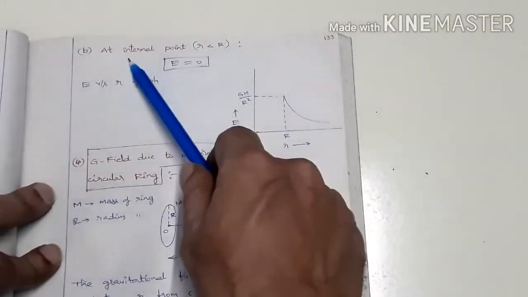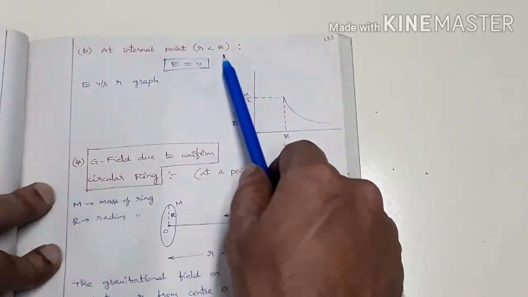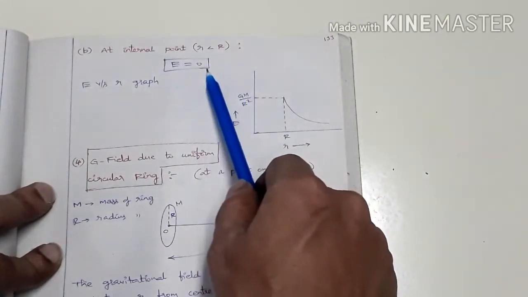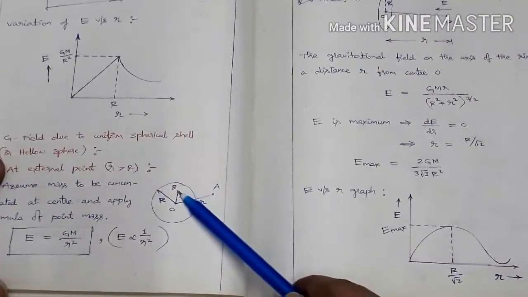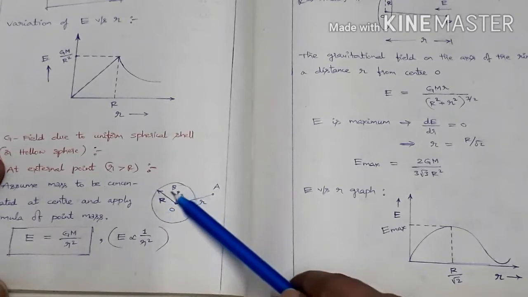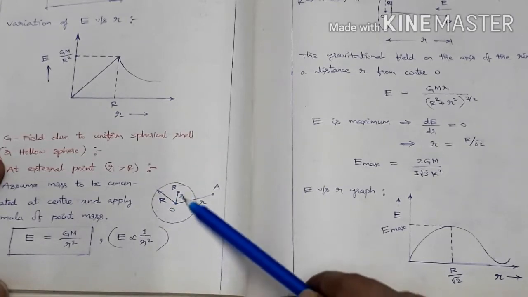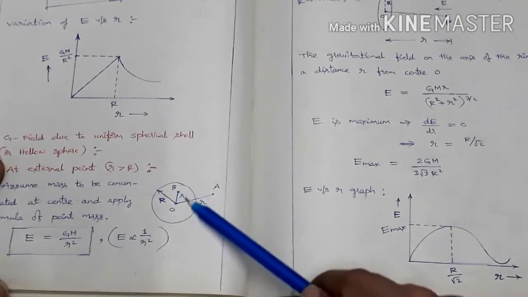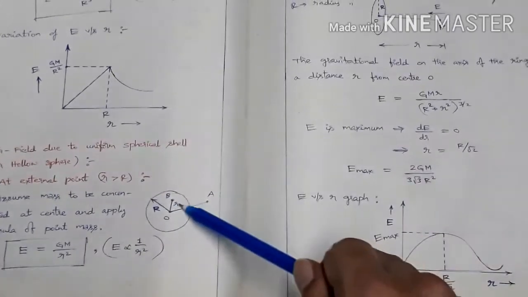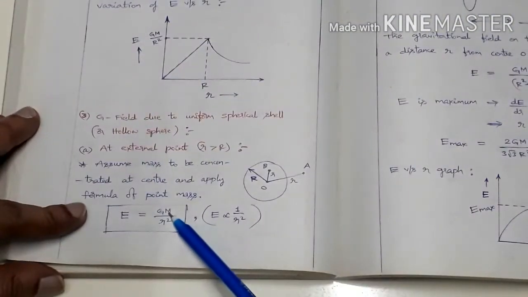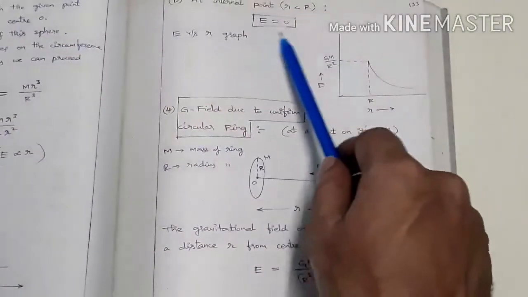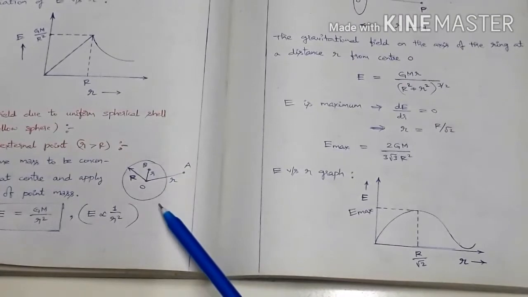Okay, then at an internal point, that is r is less than capital R, in this case E equal to 0. Why? Because if we consider an internal point here, the internal point is lying on a sphere. If you draw a sphere here, this sphere is massless because no massive sphere is there. So this point B is lying on a sphere which is massless. So massless means what happens? In the place of capital M, we put 0 here. So E equal to 0. So the gravitational field inside a hollow spherical shell is 0.